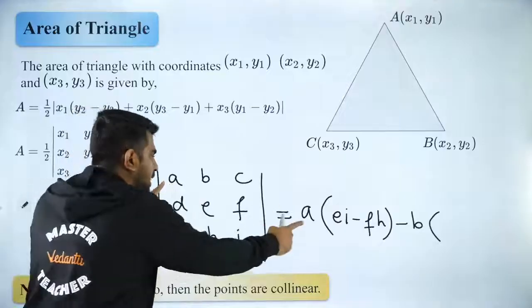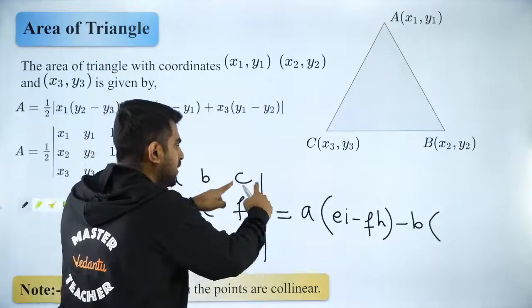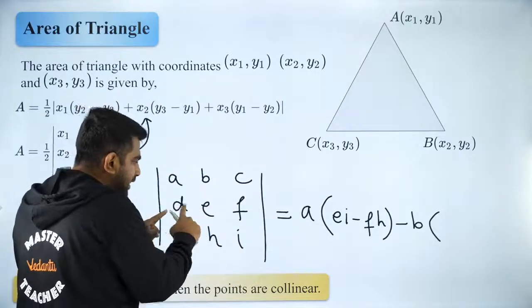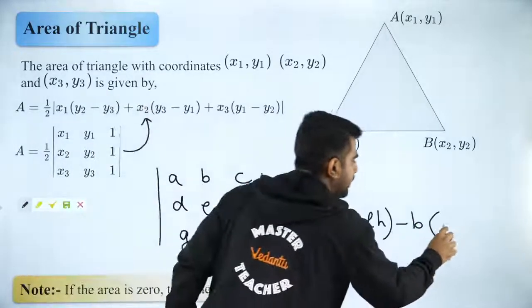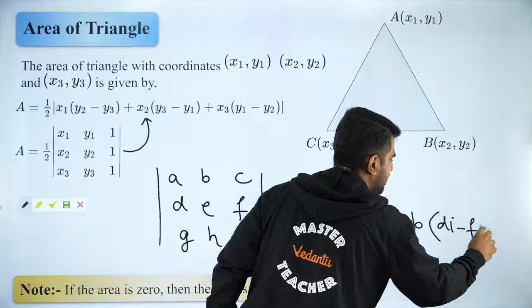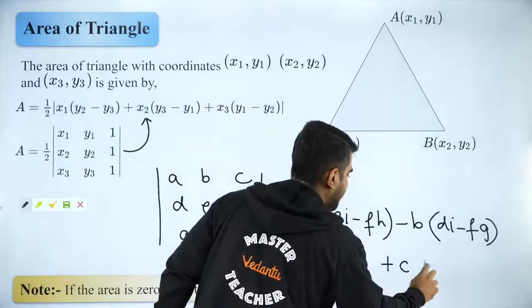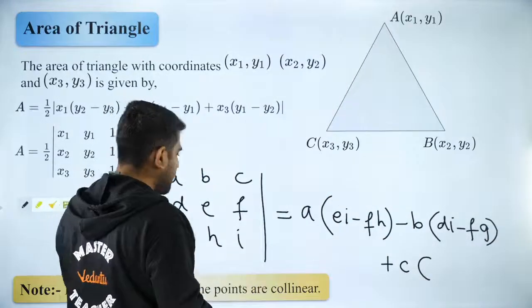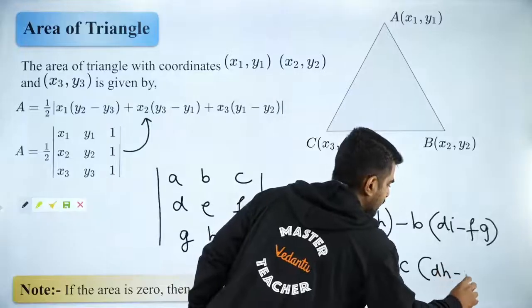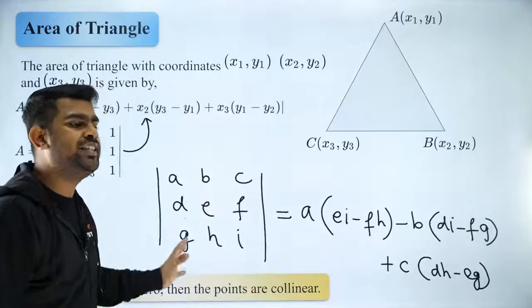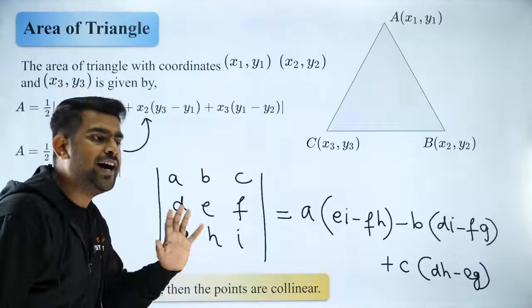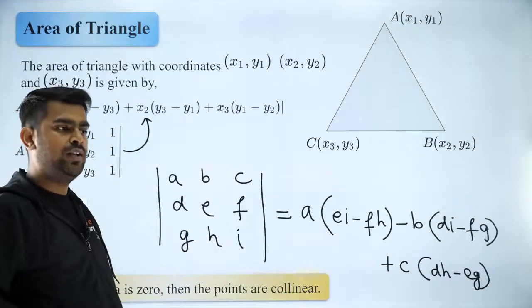First, if you start with plus A, then it will be minus B, and you will multiply D into I, F into G. So it will be DI minus FG, plus C into DH minus EG. Okay. So using this, you guys can open any 3 cross 3 determinant. Are you all clear with it? Yes?